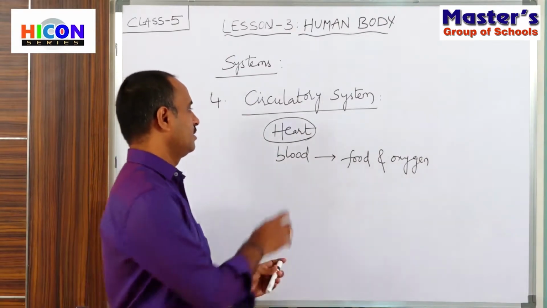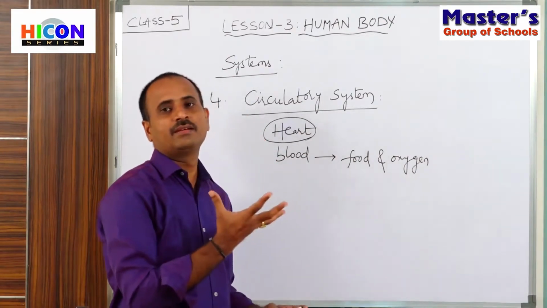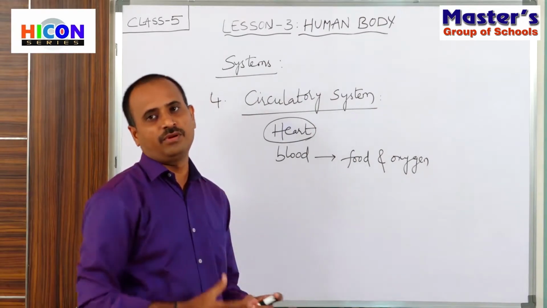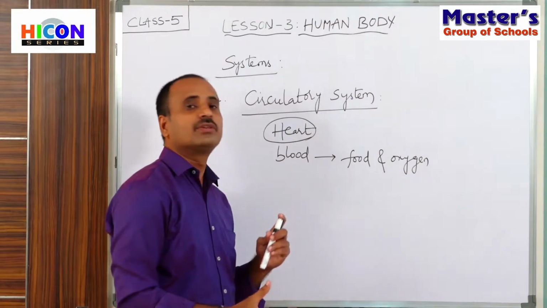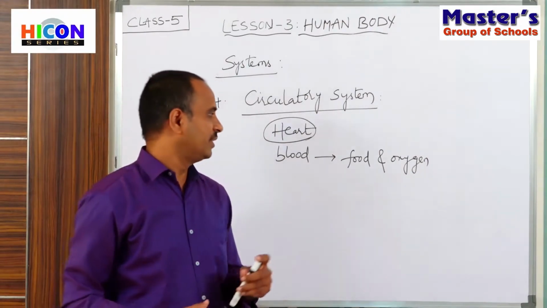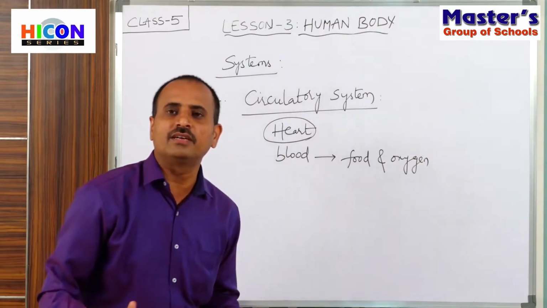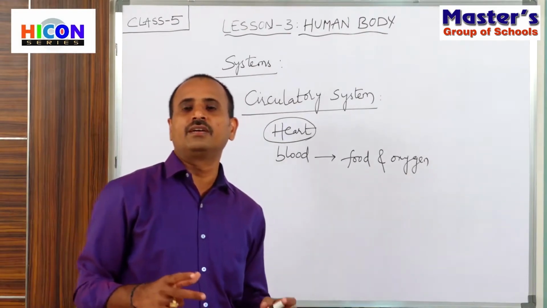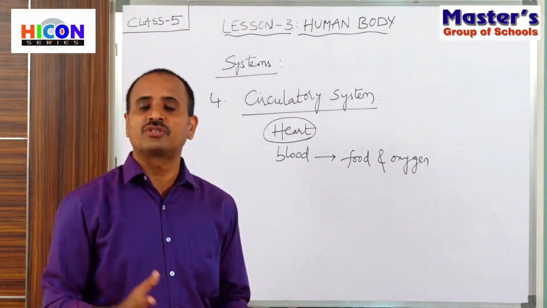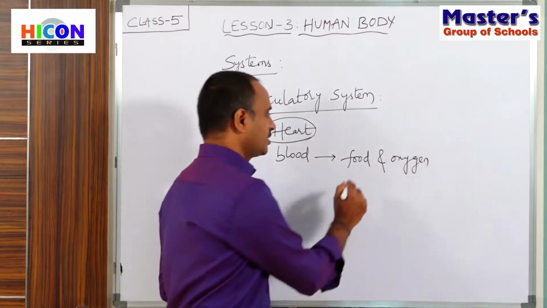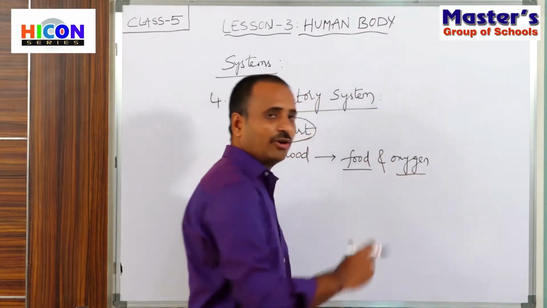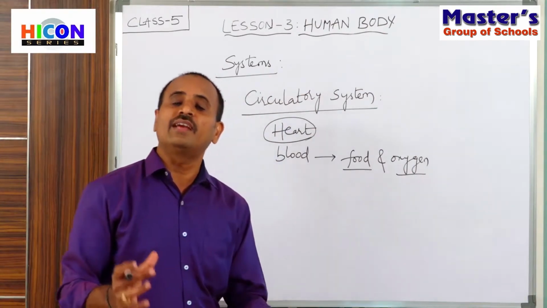So the heart pumps the blood to every part of our body, and this blood carries the food and oxygen to every part. If there is no food and oxygen, the body part does not function. It stops working. Every body part requires oxygen and food, then only will it get energy.